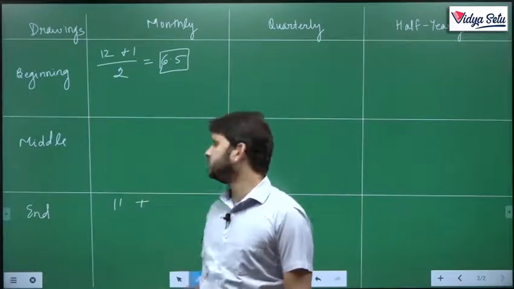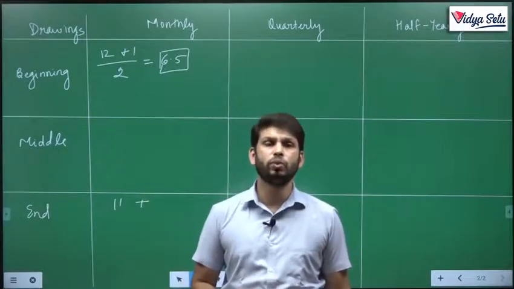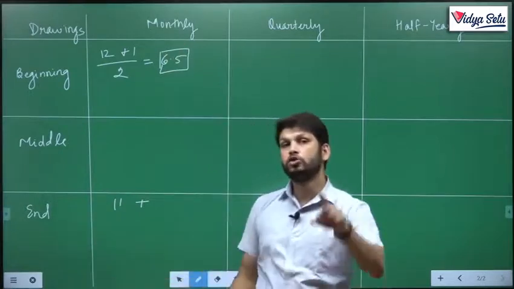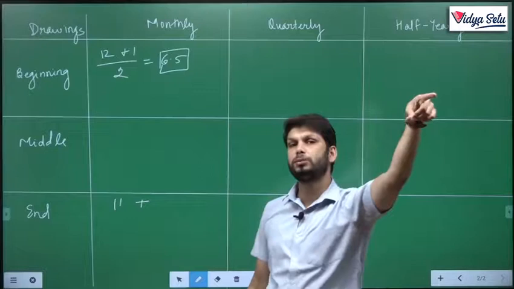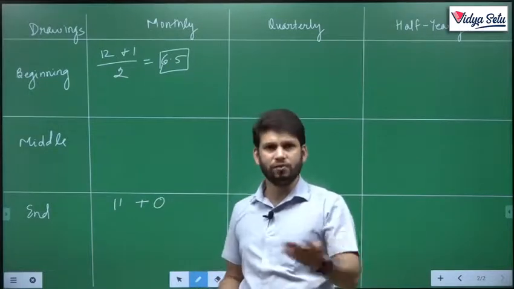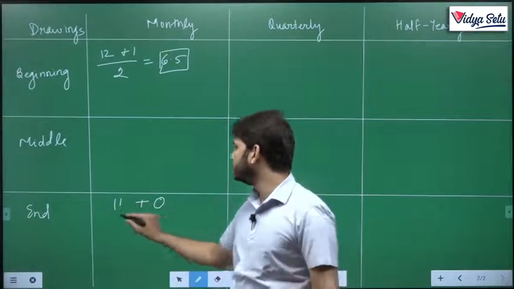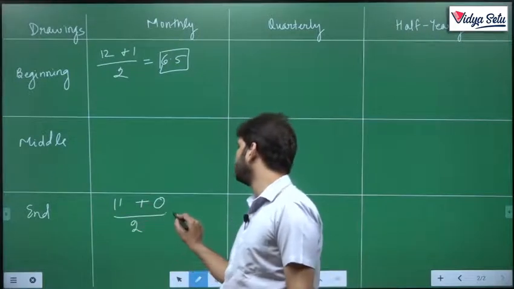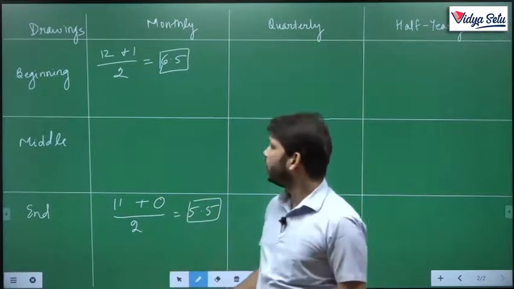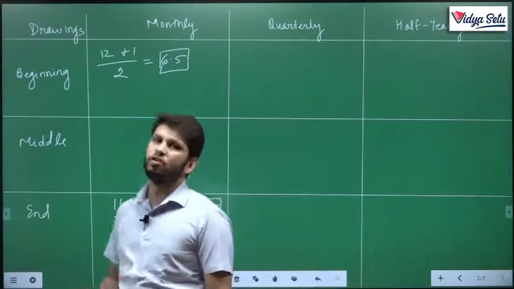The last amount which he withdrew, he is withdrawing monthly at the end of the month. So the end of the last month is 31st March. This he did not use for even a single day. Last day we don't count. Okay. So 11 plus 0 upon 2, which comes to 5.5.